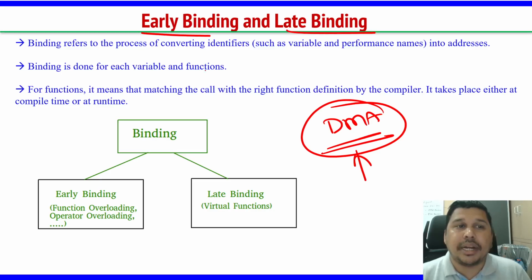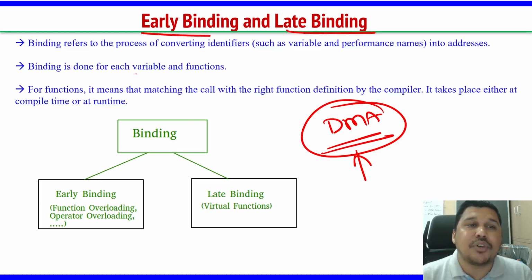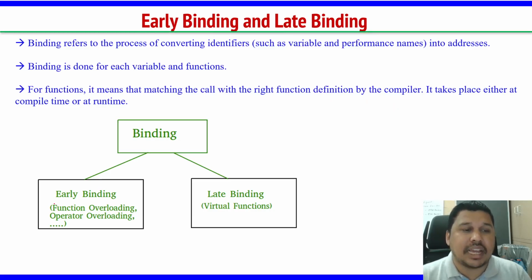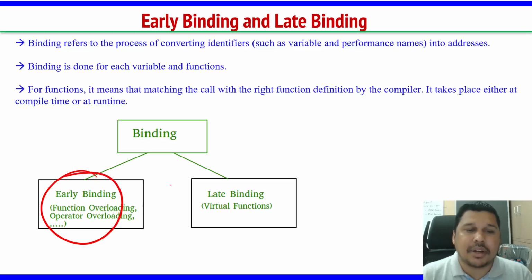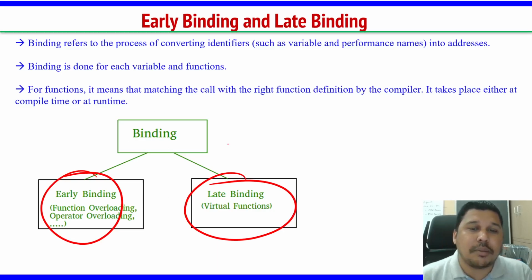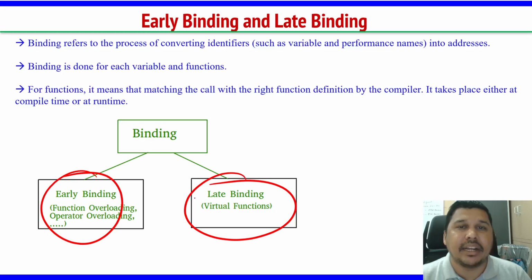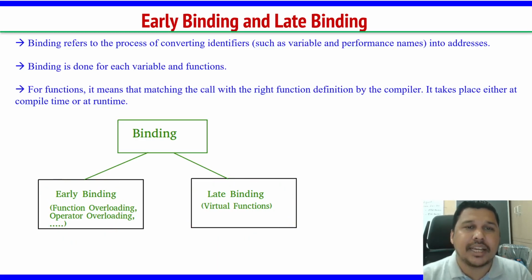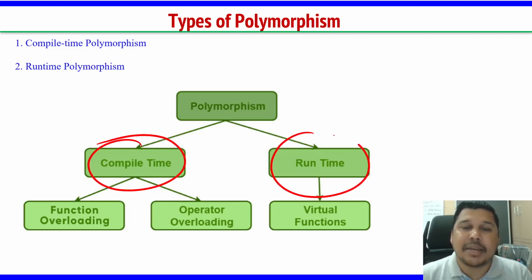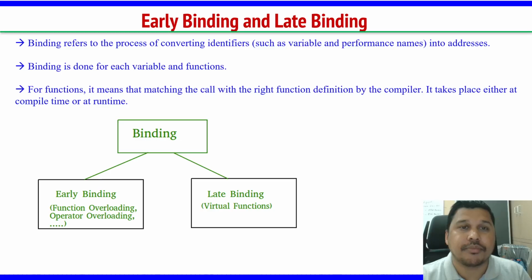So binding refers to the process of converting variables into addresses. Binding is done for each variable and function, right? So this is an example. Again, the same thing: compile time and runtime. This is about binding, early binding and late binding. In polymorphism, we call compile time early binding and runtime late binding.